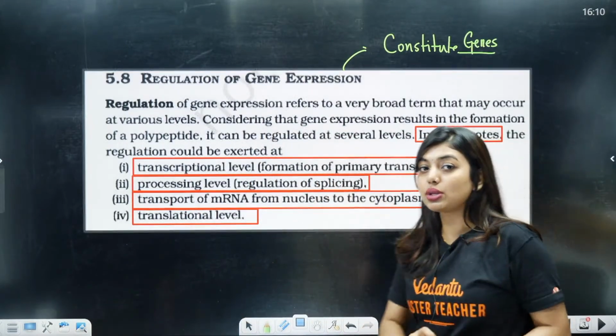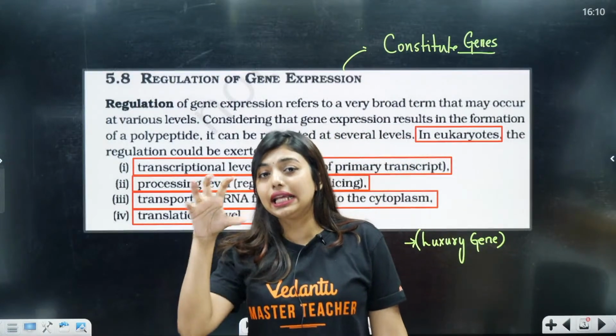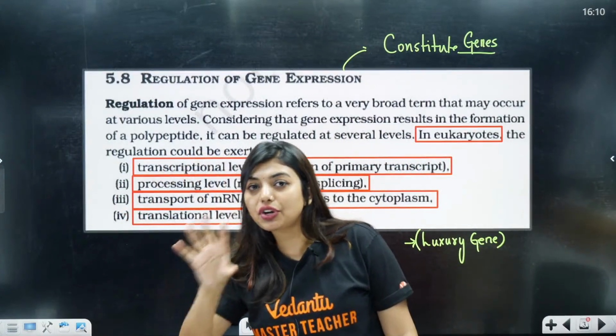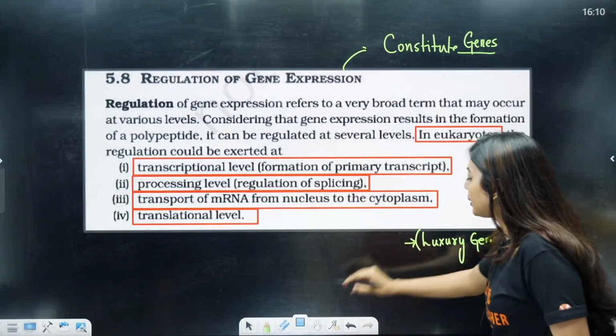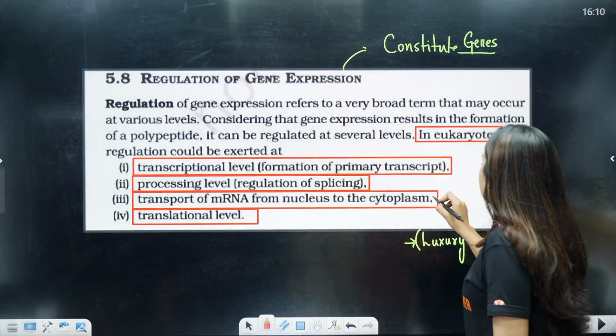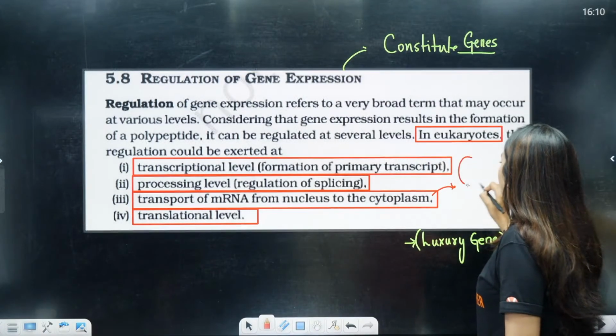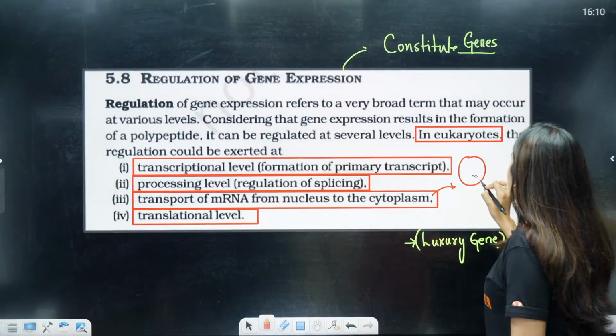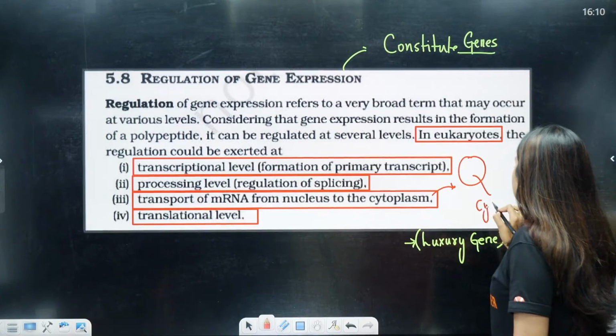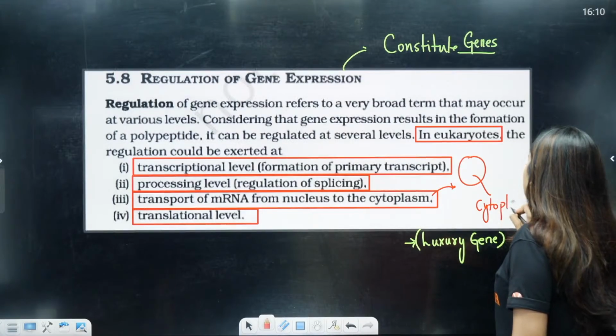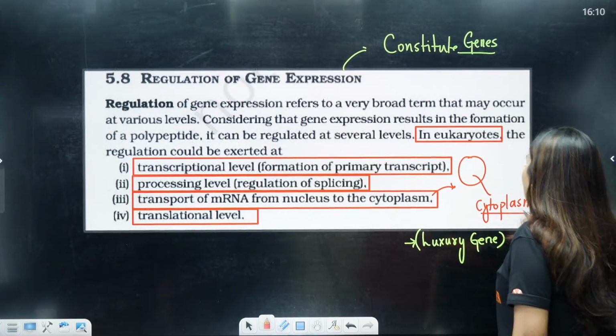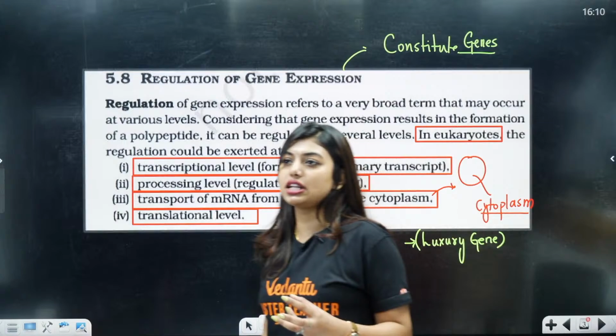Then the third step is, students, after we form the mRNA in the nucleus, this mRNA has to go all the way to the cytoplasm. That means what I formed inside the nucleus has to be transported into the cytoplasm. During this time also, the gene can decide to switch off. And the last process is going to be the translational level.